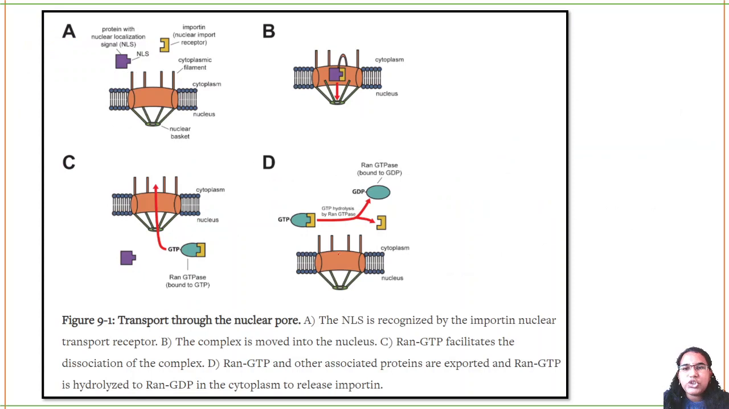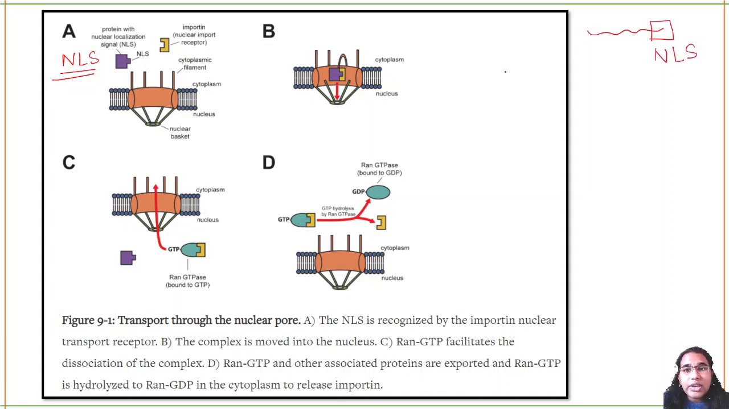Can you see in this picture there is transport through the nuclear pore. Here there is a protein that is going to be sent inside the nucleus. A protein which needs to be targeted towards the nucleus will have a nuclear localization signal. Can you see NLS here? The nuclear localization signal will be present along with your protein. Let's say if this is your protein, it will have a signal sequence called the nuclear localization signal.